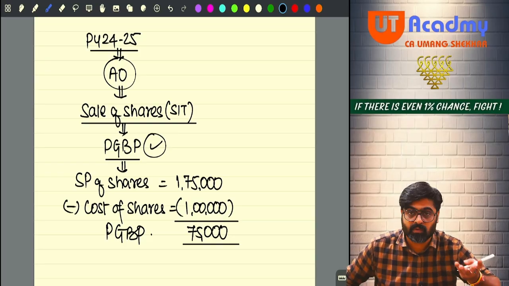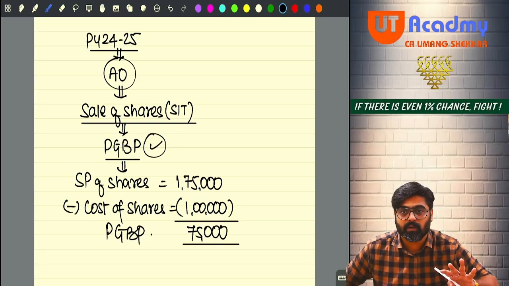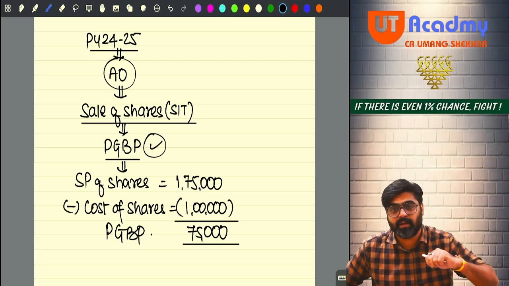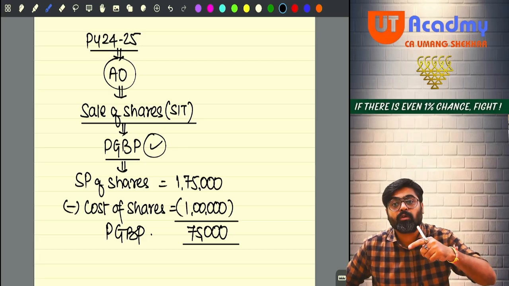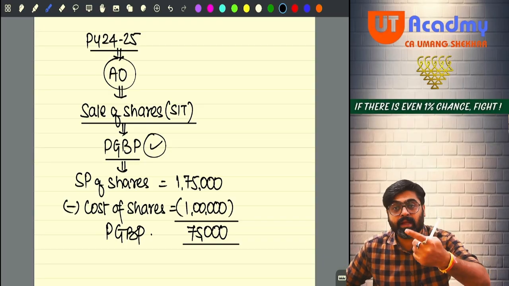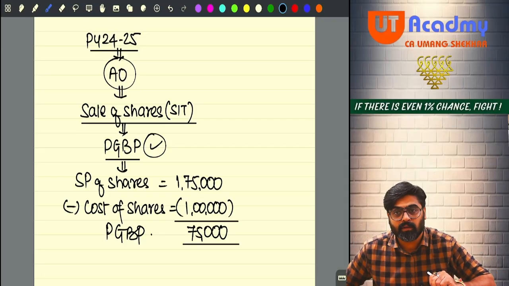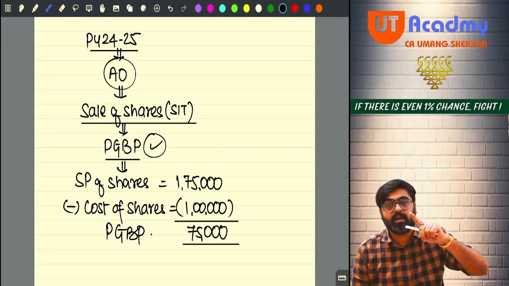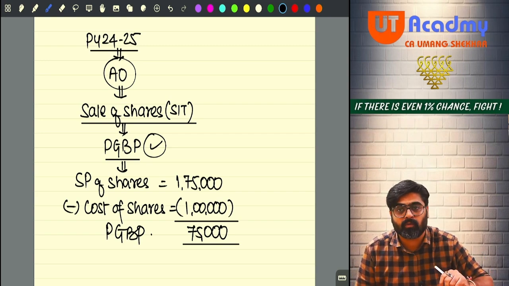If you would not have converted, you would have sold it, then that 50,000 would have been taxed under the head capital gains. That 50,000 was the appreciation happening in the period for which I was holding the same shares as my capital asset. That should have been taxed to me under the head capital gains. And if you are reducing 1 lakh rupees as my cost here, 75,000 gain is coming.